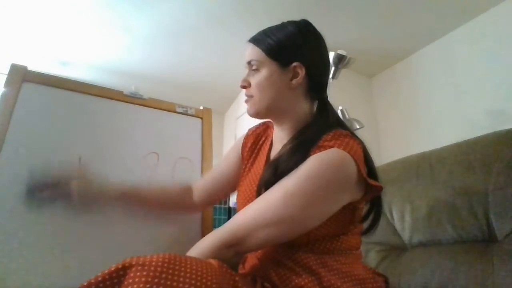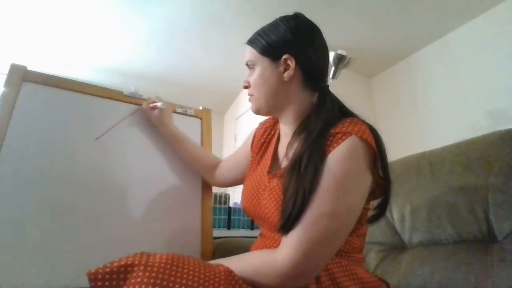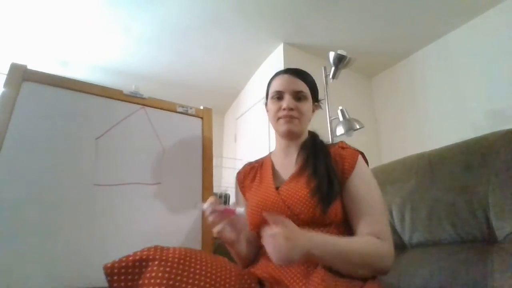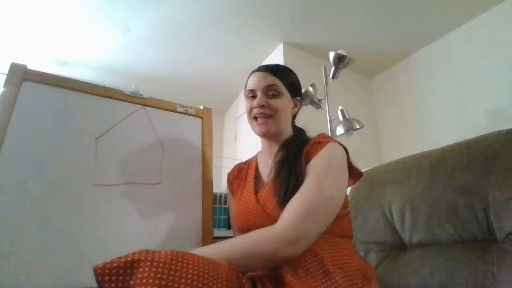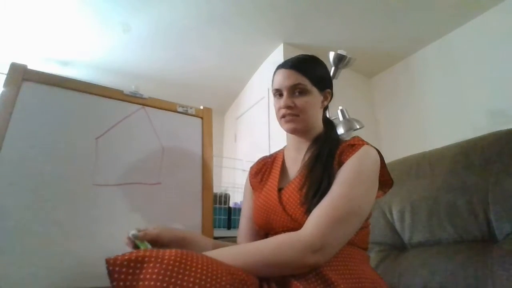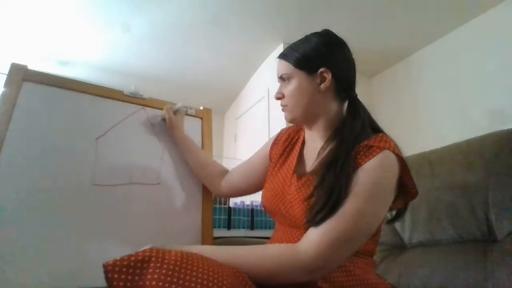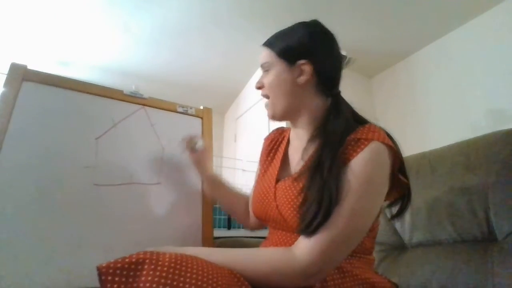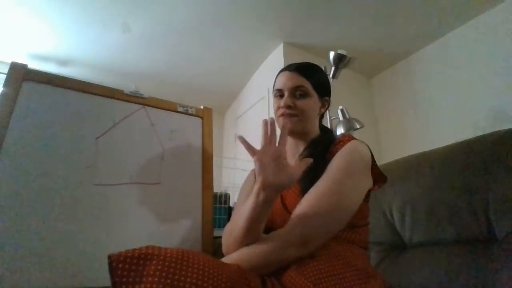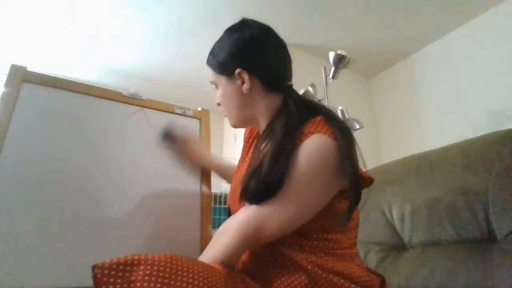Good. Let's go over our shape of the month. It was one of the shapes we had just learned. This is perfect for our shape of the month. Good. What shape is this, friends? This is pentagon. Can we say pentagon? Pentagon. How many sides does a pentagon have again, friends? We have 1, 2, 3, 4, 5 straight sides. So can we say pentagon, pentagon, 5 straight sides, 5 straight sides. Very good.